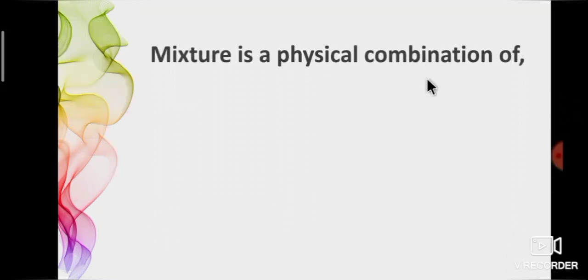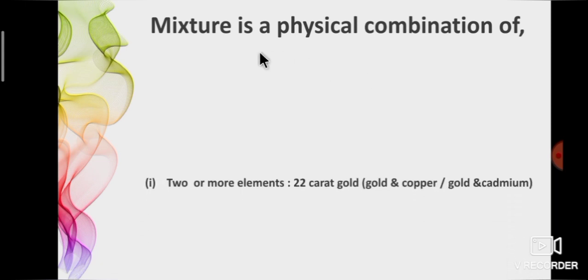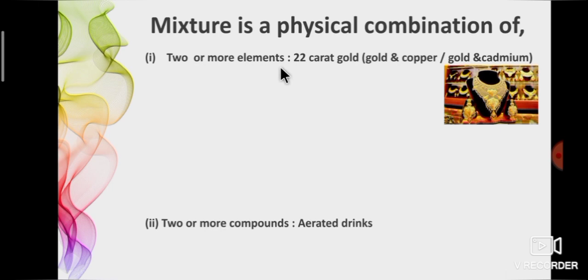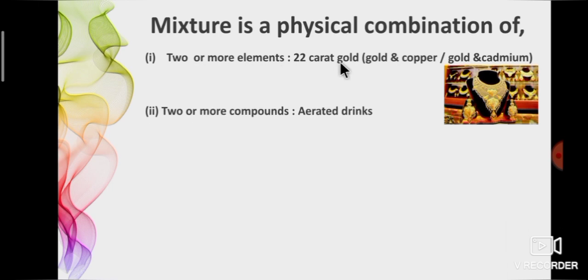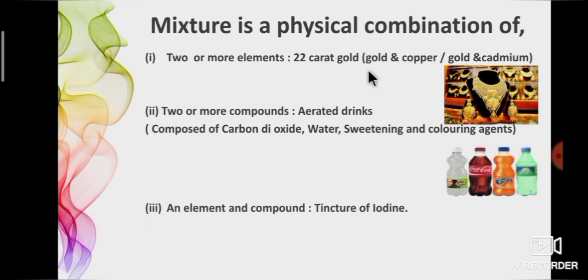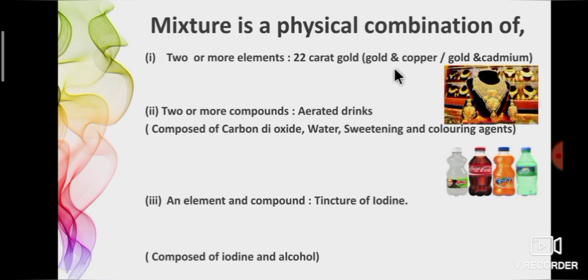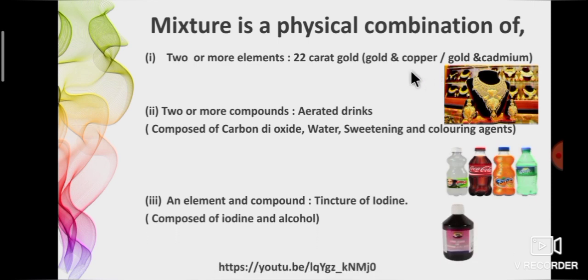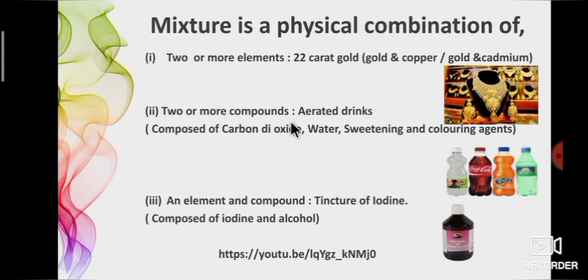So at last, a mixture is a physical combination of two or more elements. As we all know, a chemical combination is called a compound, but a physical combination of two elements is called a mixture. For example, during 22 karat gold preparation, the goldsmith adds copper and gold, or cadmium and gold. Second, two or more compounds.